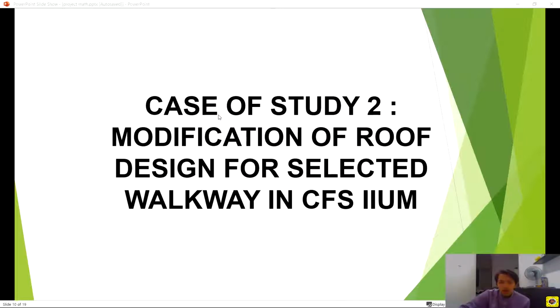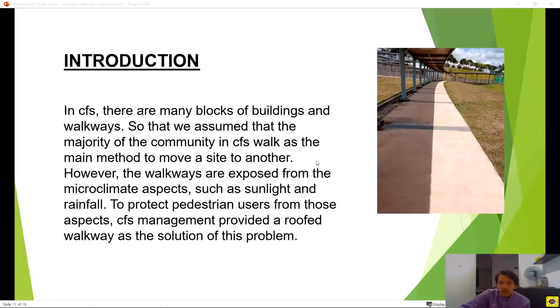Carry on, our second case of study, which is modification of roof design for the selected walkway in CFS RIUM. In CFS, there are many blocks of building and walkways, so we assume that the majority of the community in CFS walk as their main method to move from one site to another. However, the walkways are exposed to microclimate aspects, such as sunlight and rainfall. To protect pedestrian users from those aspects, CFS management provided a roof walkway as the solution to this problem.